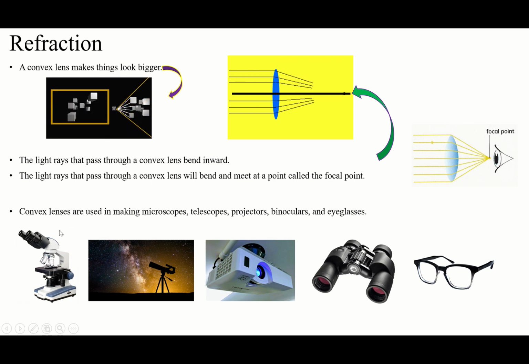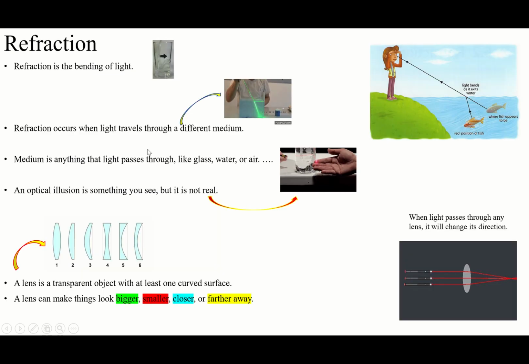So until now we have to know that refraction is the bending of light. When the light bends, this is refraction. When does it happen? When light changes the medium, when light goes from one medium to another. What do we mean by medium? Whatever the light passes through, like glass, water, air, whatever else.